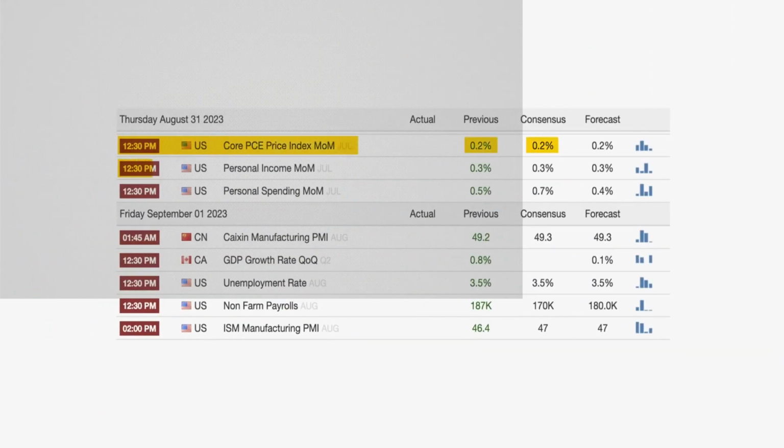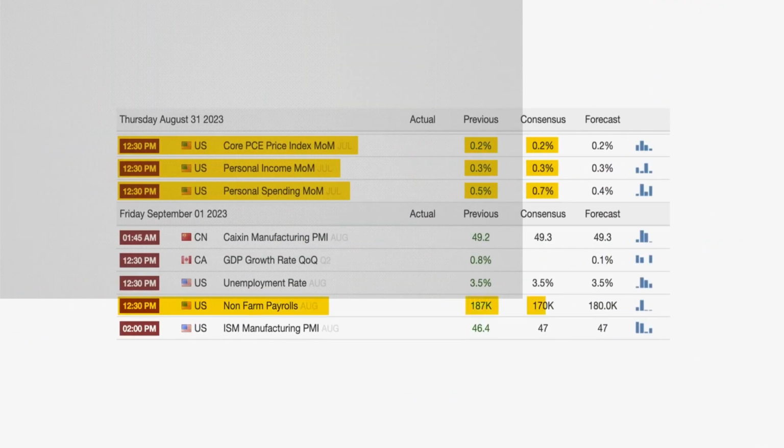In terms of economic data for this week, we have the U.S. core PCE, the personal income, personal spending, all set to be released on Thursday the 31st at 12:30 p.m. GMT. On Friday, we have the American job report, where the market is expecting the NFP figure to decline and the unemployment rate to remain stable at 3.5%. On Friday, we also have the U.S. manufacturing PMI, where the figure is expected to rise slightly but still remain under the 50-point mark, meaning that the manufacturing sector in the States is not expanding and could potentially create losses on the greenback.